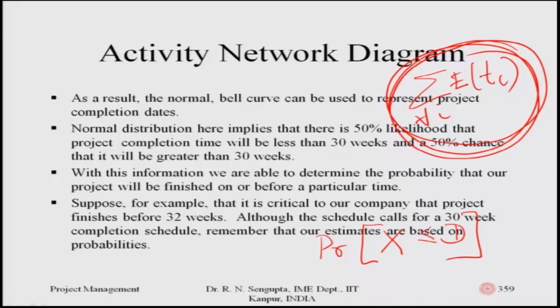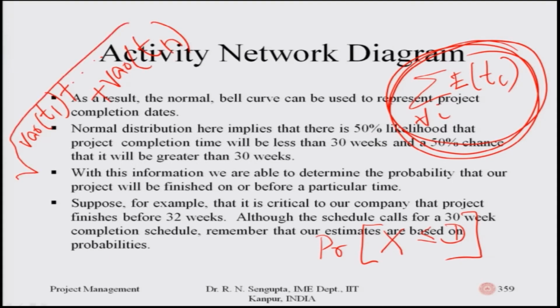This is the sum of all the expected times for all the critical activities, and the variance, as you remember, is the sum of the variances: V(T1) for the first activity, and so on till the last one, considering there are n such jobs along the critical path. If I find the square root, it gives me the standard deviation of the whole set of activities of the critical path.